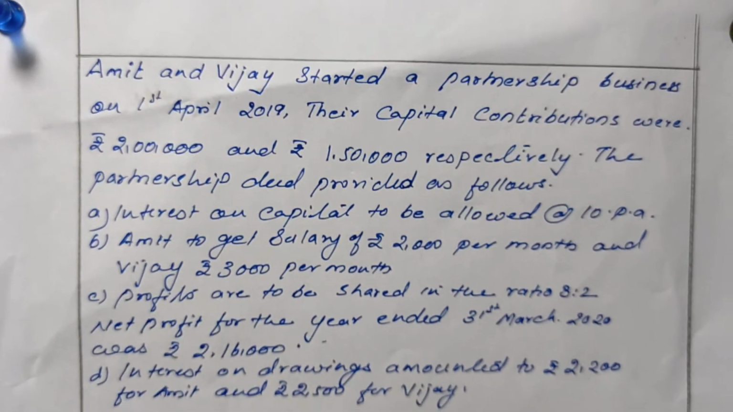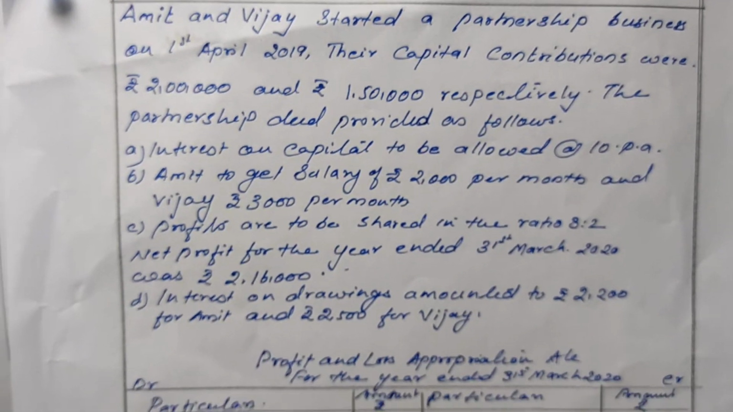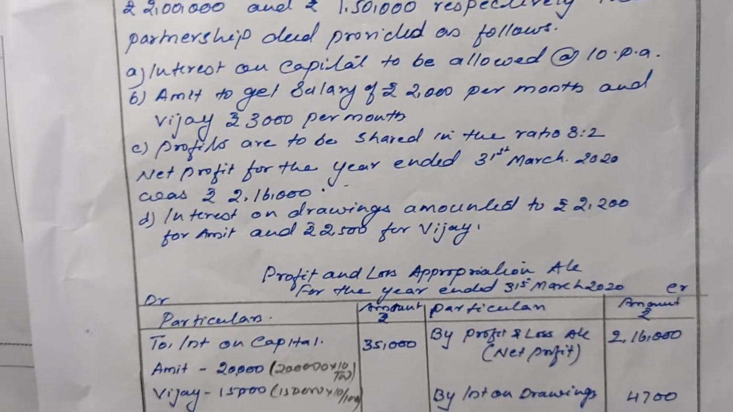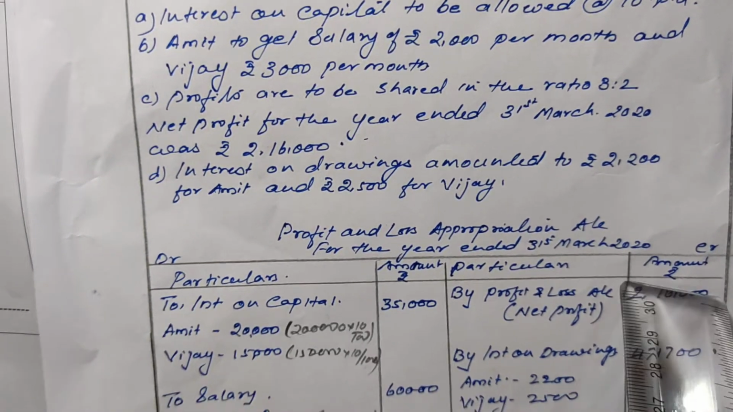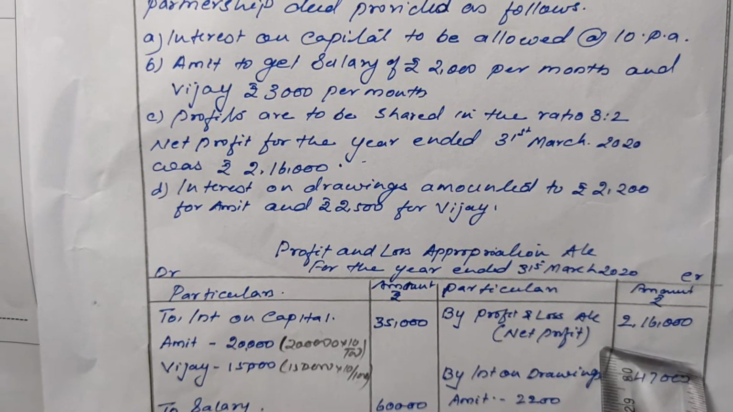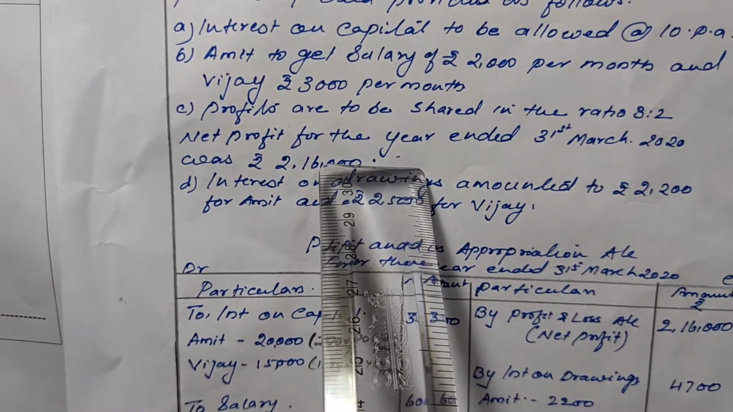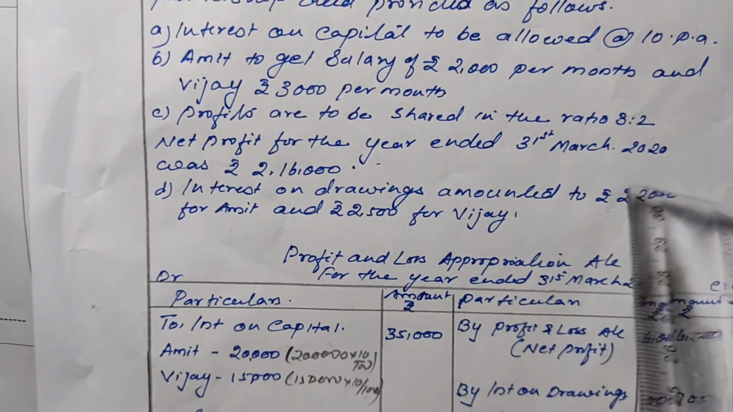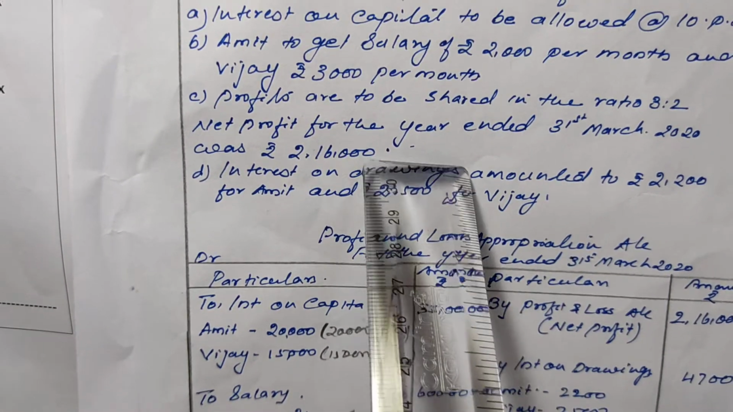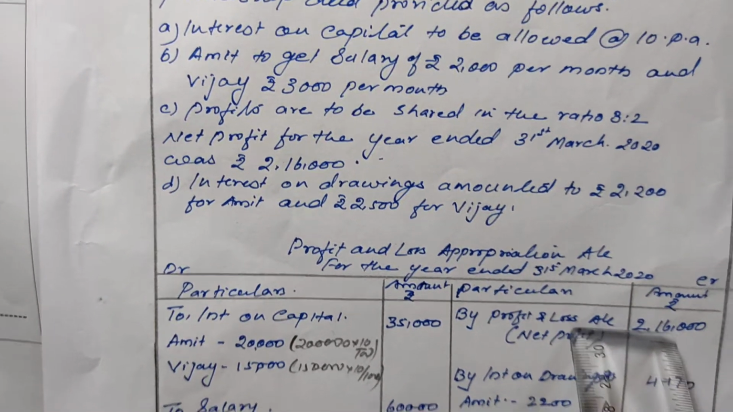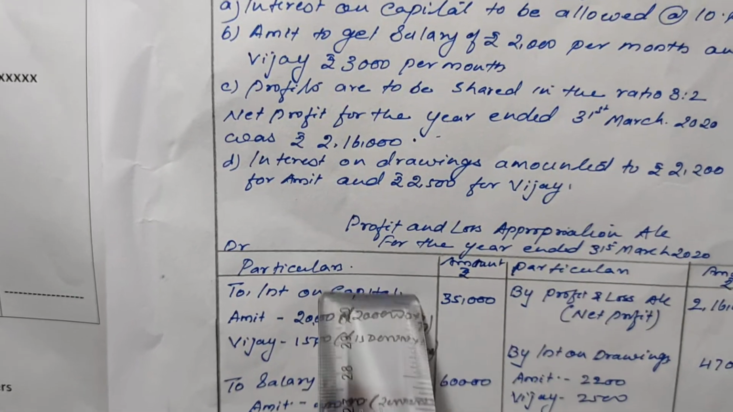Okay. So, first and foremost thing in the profit and loss appropriation account is that we have to transfer the net profit to the P&L appropriation account. So, from the question here it is given net profit for the year ended 31st March 2020 is 2,16,000. First we have to transfer this. Next, on the debit side, interest on capital.